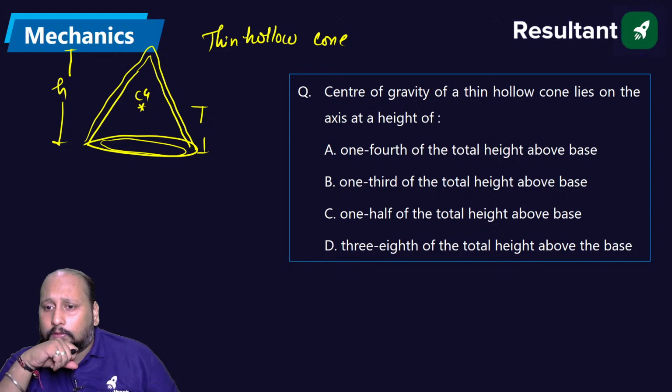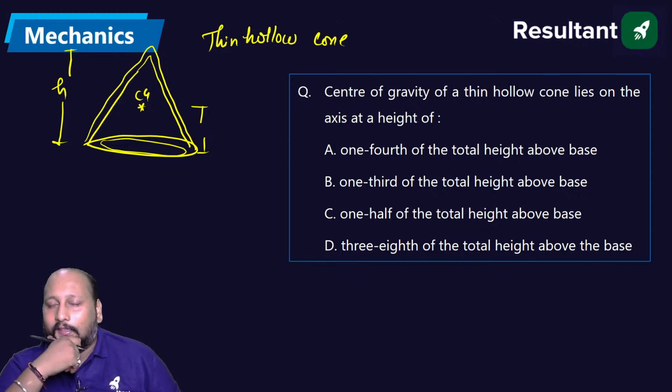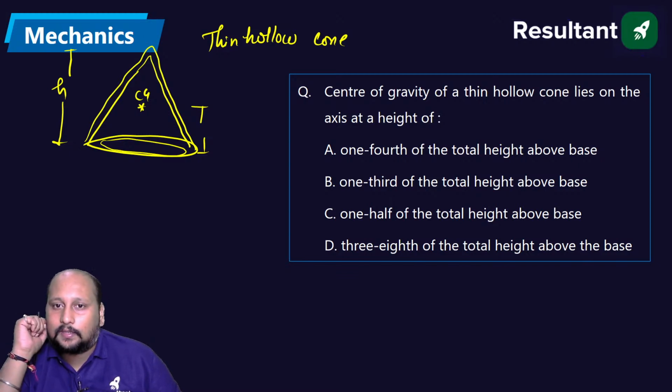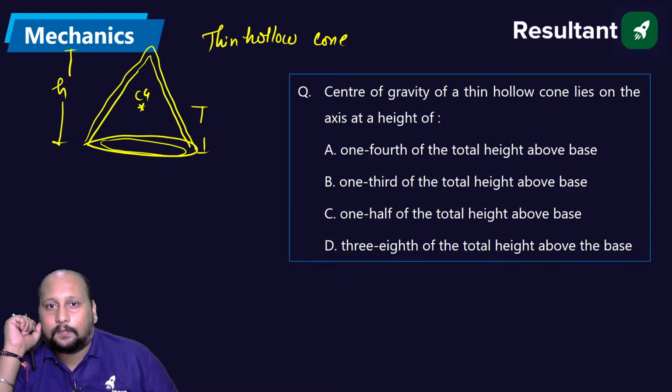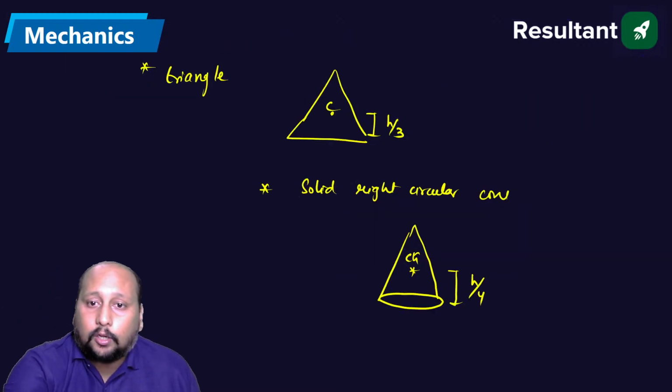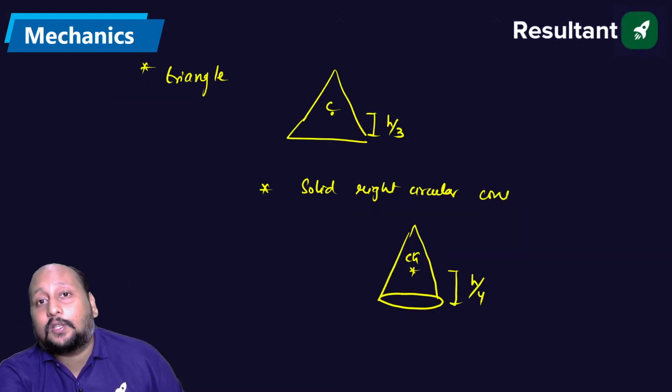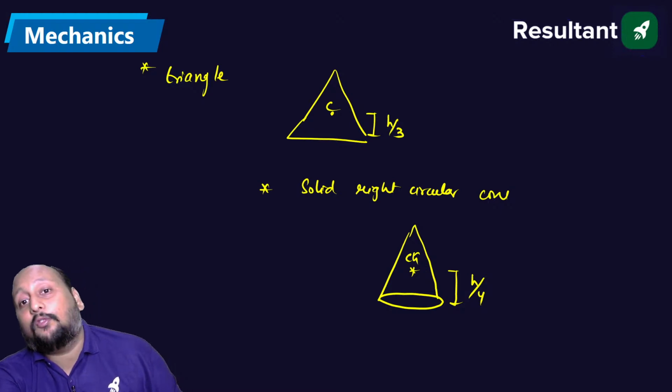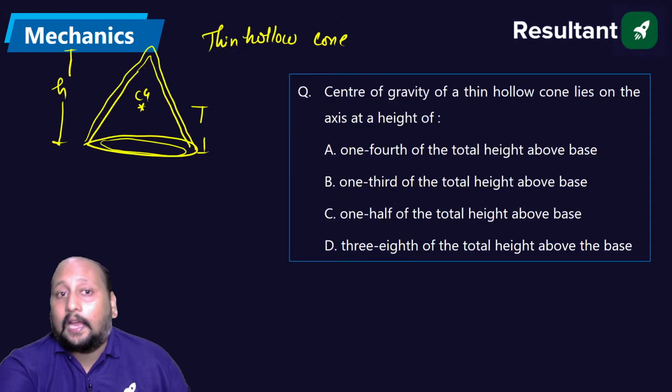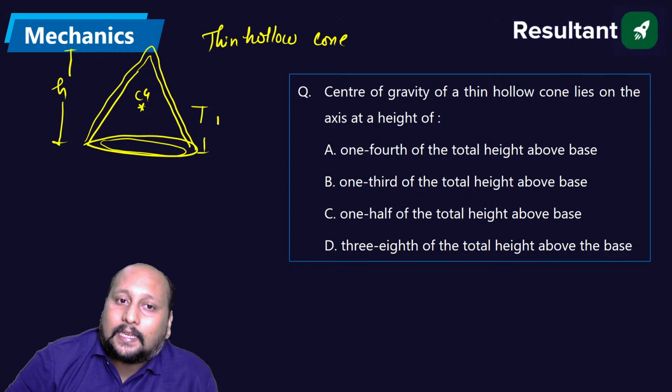For the hollow cone it is 1/3. Do you remember the centroid of a triangle? It is h/3 from the base, or 2h/3 from the apex. For a solid cone, it is h/4 from the base or 3h/4 from the apex. And for a thin hollow cone, it is h/3 from the base.